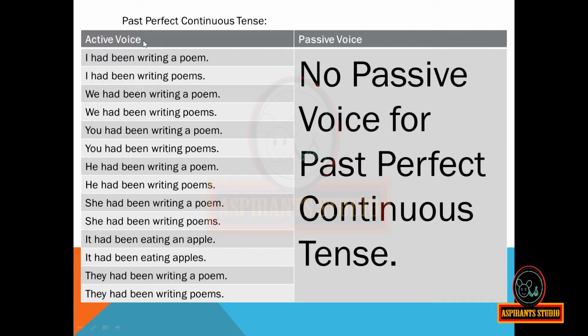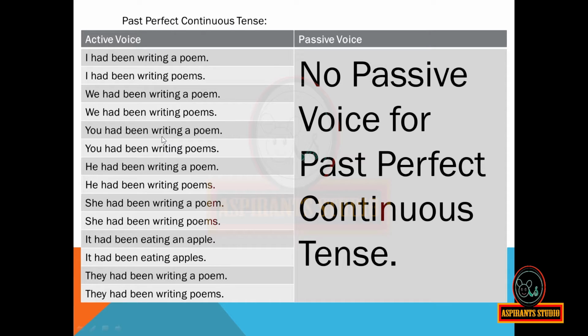When the active voice is in the past perfect continuous tense, for example, I had been writing a poem, there is no passive voice. There is no passive voice for past perfect continuous tense. So I am reading only the active voice now. I had been writing a poem. I had been writing poems. We had been writing a poem. We had been writing poems.